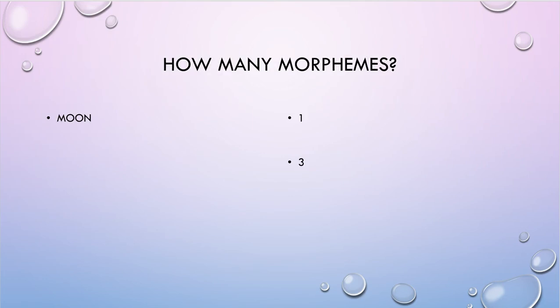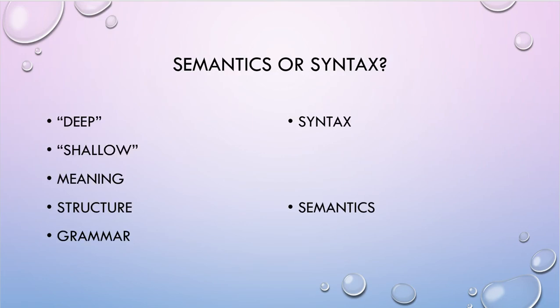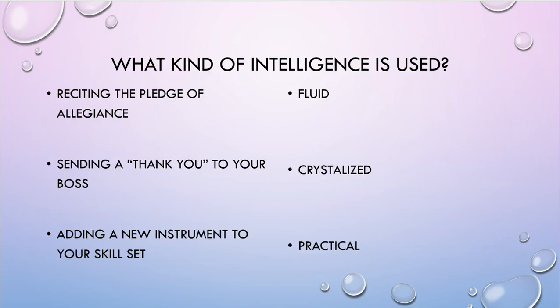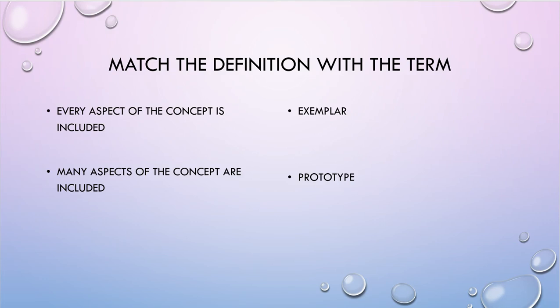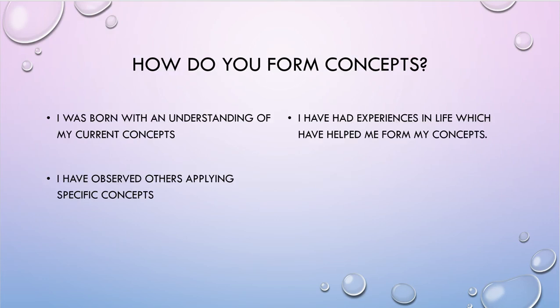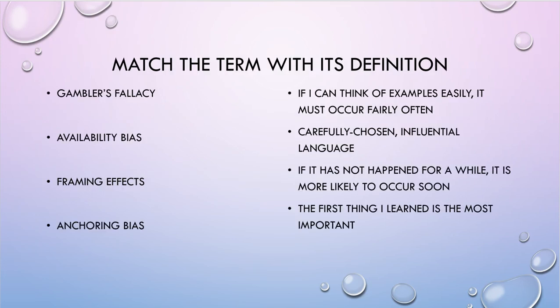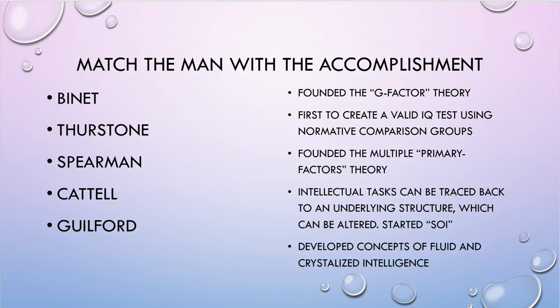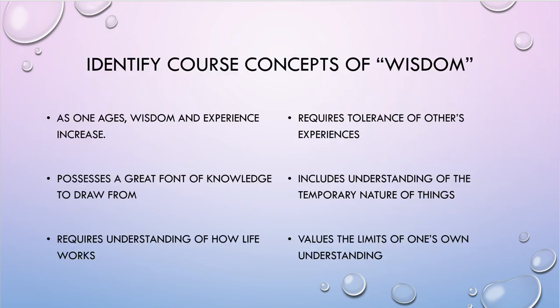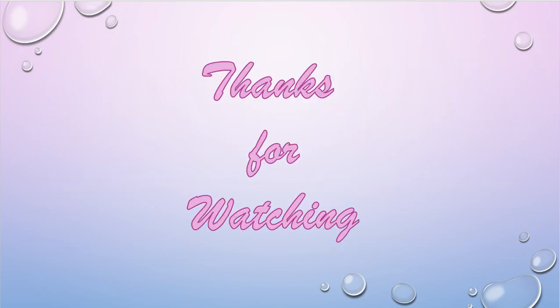How many phonemes? How many morphemes? Which is syntax? Which is semantics? What kind of IQ is this? Which is the prototype? Which is the exemplar? How do you form your concepts? Which is which on the fallacies and biases? Who did what? And then what is wisdom? We're done. Oh yeah, which ones overlap with IQ? That's it. Good luck.